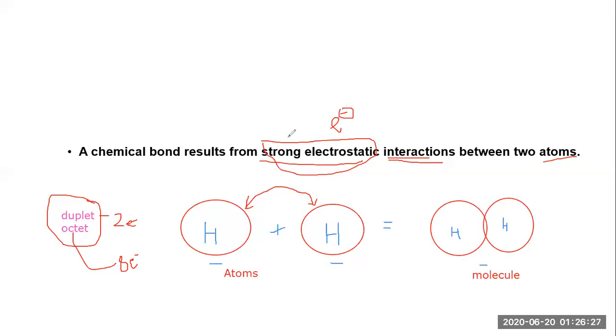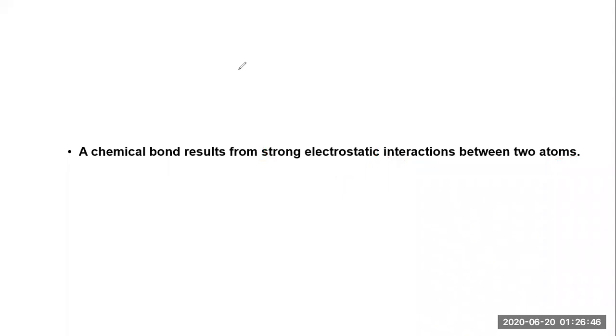Again, a chemical bond results from a strong electrostatic interaction between two atoms. That is a very important point.